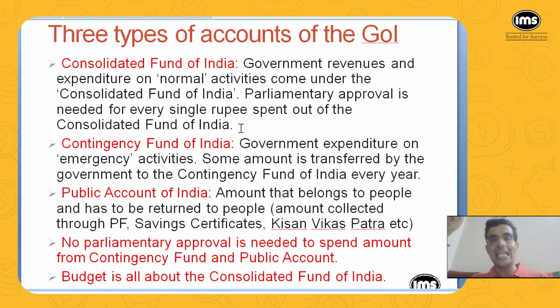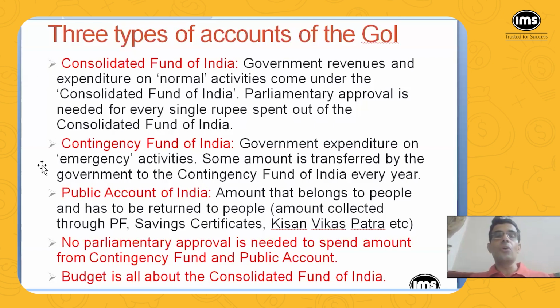So what the government does every year is that out of the budget, a certain amount is shifted from the Consolidated Fund of India to the Contingency Fund of India, because you never know when the contingency will arrive, right? And at that time, the government can spend out of this Contingency Fund of India. So that is for emergency activities.